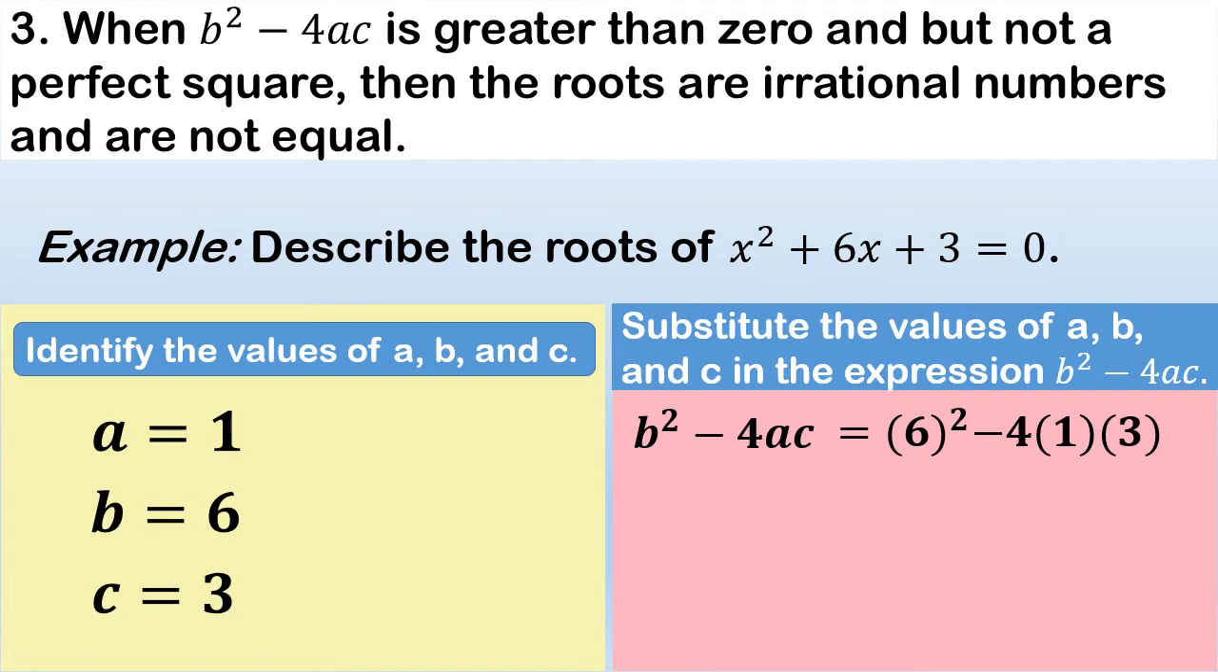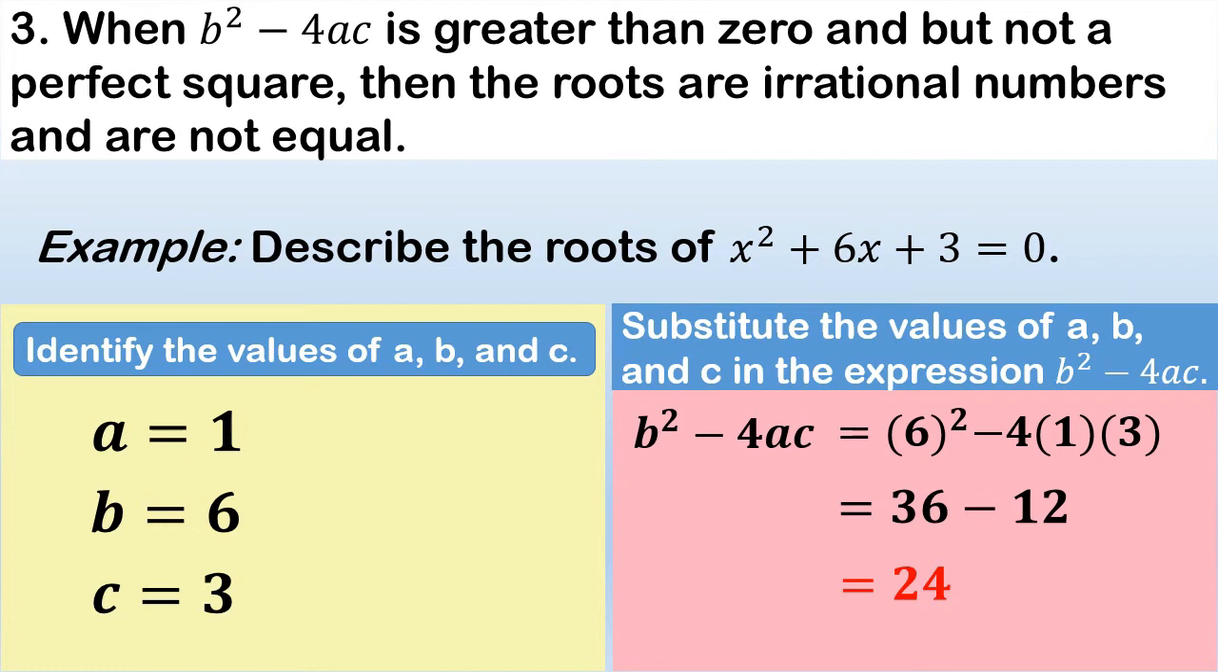So 6 squared is equal to 36, minus 4 times 1 is equal to 4. 4 times 3 is equal to 12. So we have here 36 minus 12. So 36 minus 12 is equal to 24. So the discriminant is 24. 24 is greater than 0 but not a perfect square. So it is not a perfect square.